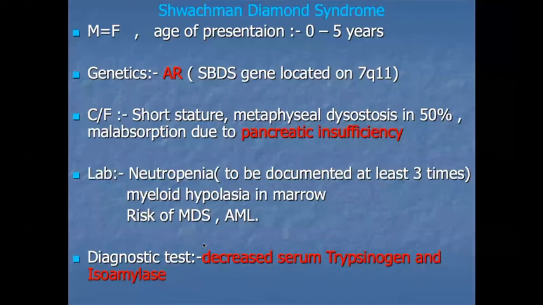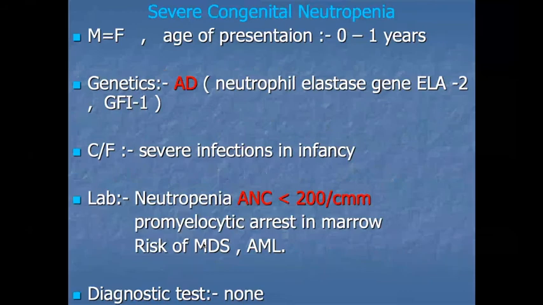Another disorder is severe congenital neutropenia. It is also present equally in male and female. Age of presentation is 0 to 1 year, and it is inherited by an autosomal dominant pattern; the neutrophil elastase gene ELA2 and GFI1 are the defective genes related to it. Clinically, these patients have severe infection in infancy because of severe neutropenia.